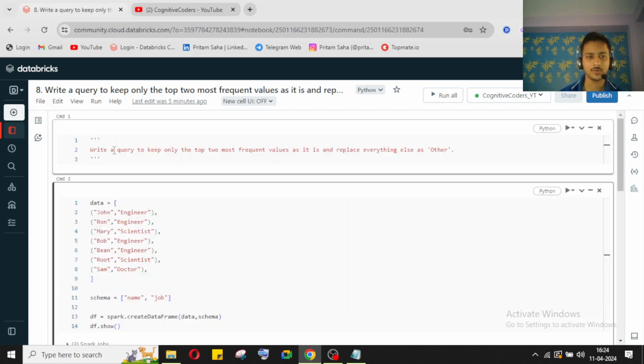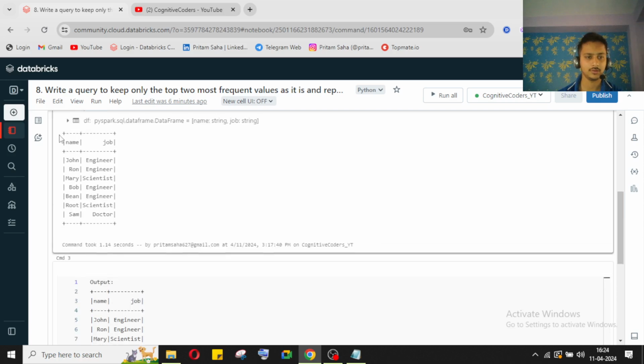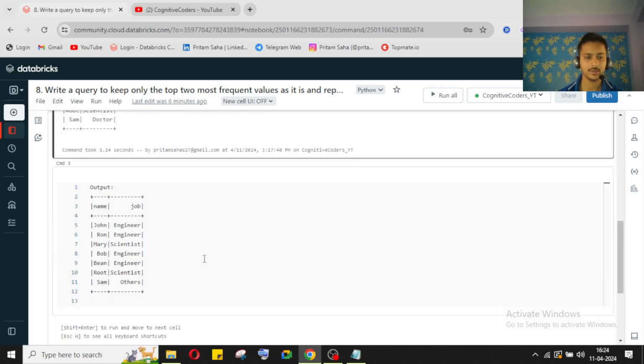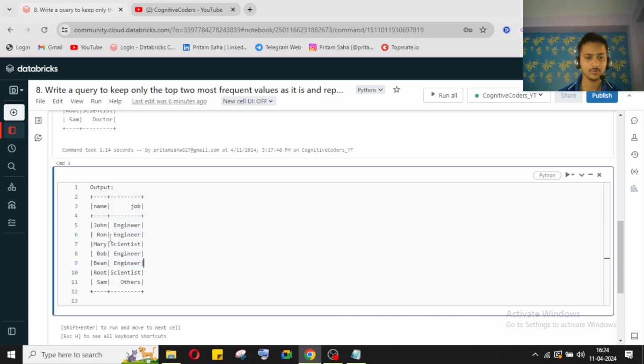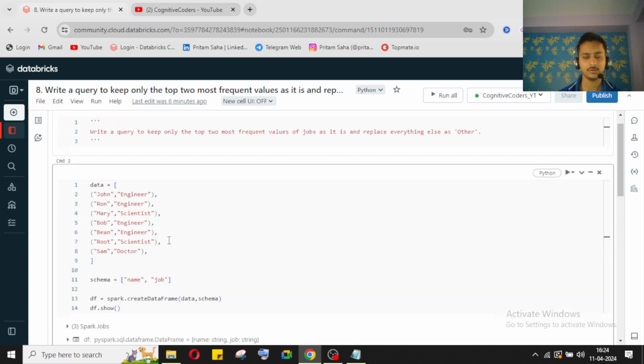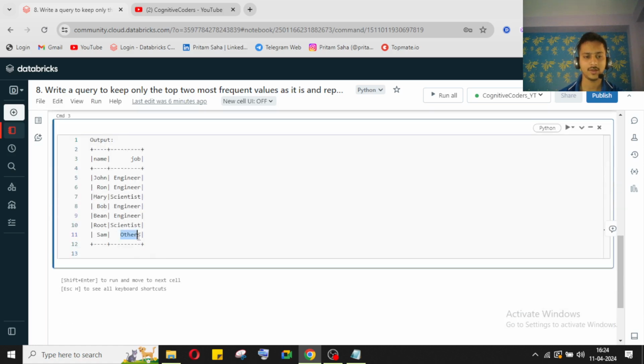So, what do we need to find out? Write a query to keep only the top two most frequent values of jobs as they are, and replace everything else with "others". So the input is like this, and we need to get the output like this. The top two job categories we need to keep the same, but the other categories we need to replace with the word "others".